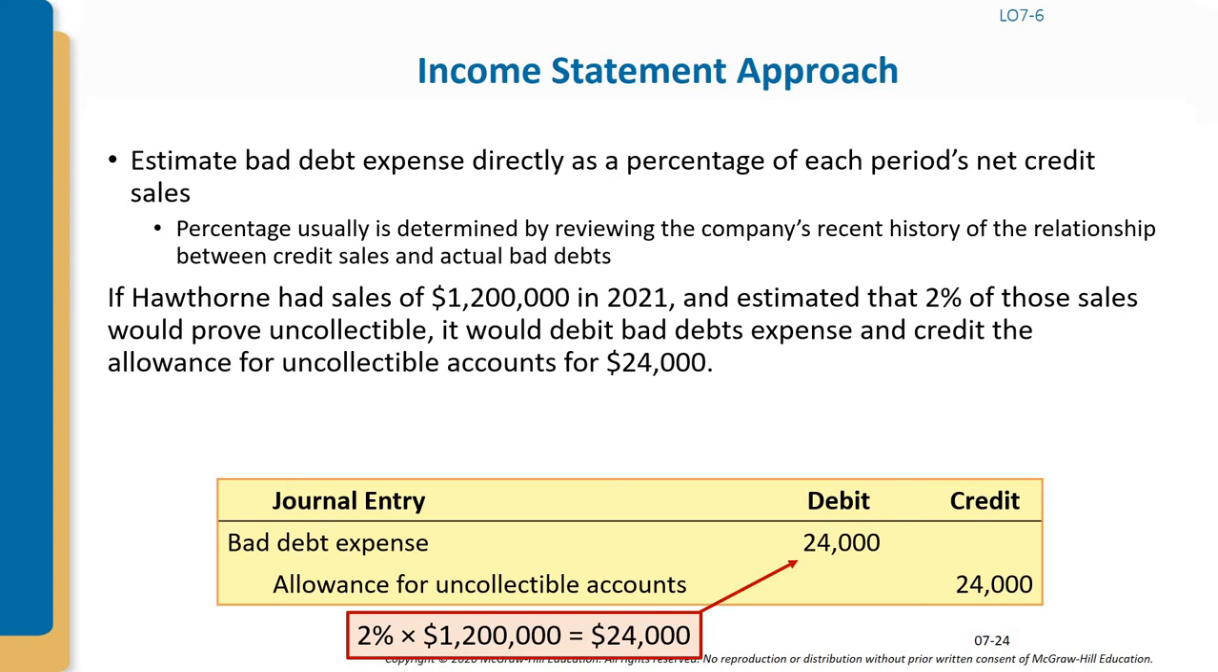And this is the income statement approach, and based on this one, we will calculate the bad debt expense based on sales. In this example, the company had sales of 1,200,000 in 2021 and estimated that 2% of the sales would prove uncollectible. So it would debit bad debt expense and credit the allowance for uncollectible accounts for 24,000. And this is how they calculate and create the journal entry.